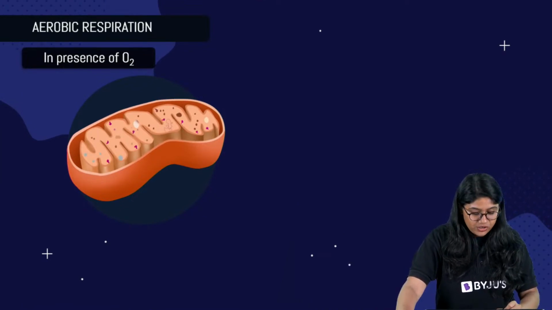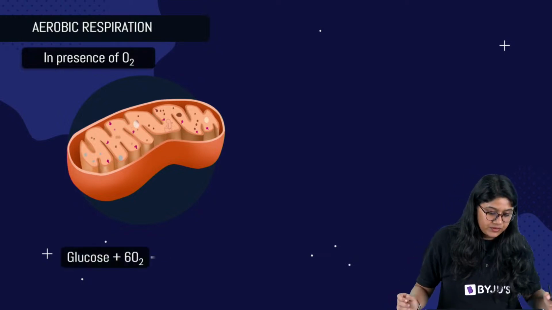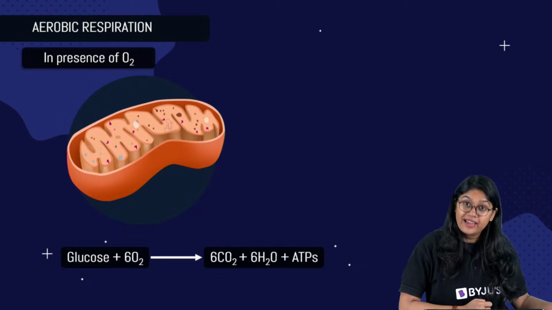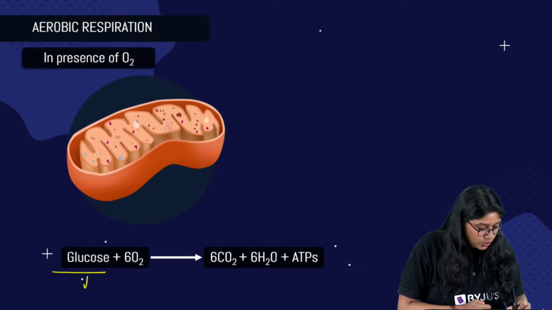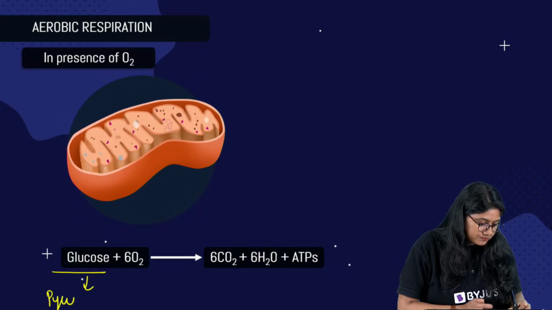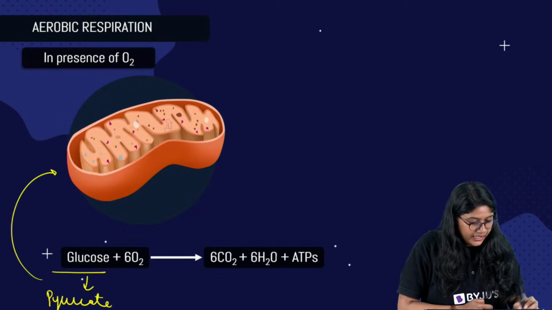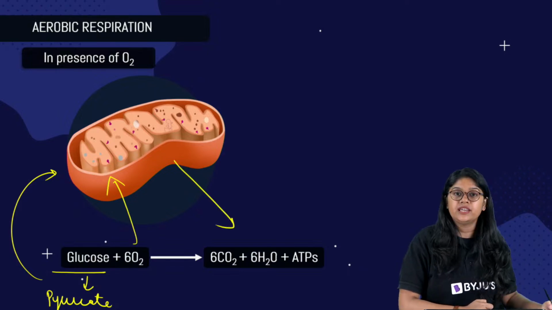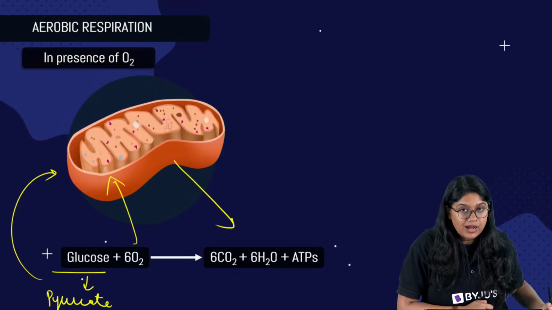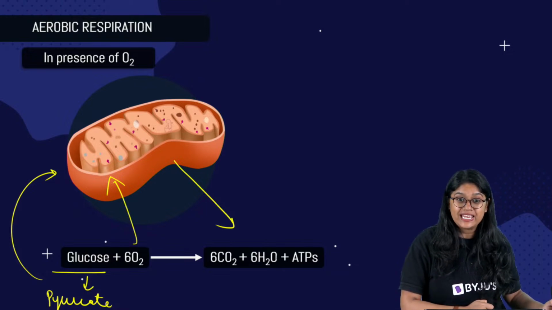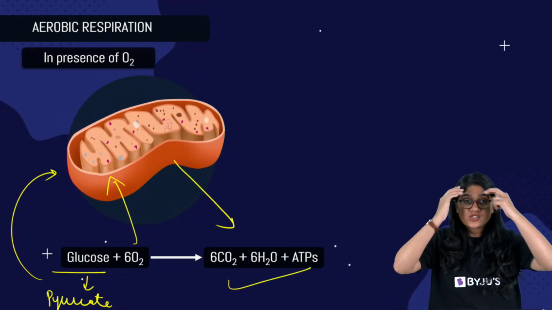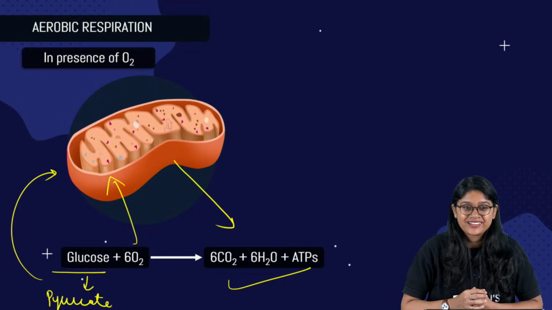Okay, chaliye. So let me quickly revise this: the glucose will be entering into the cytoplasm of the cell and we will see the breakdown of the glucose to pyruvate. The pyruvate will enter into the mitochondria along with the oxygen and we will see the formation of carbon dioxide, water and release of the ATP. Clear? Very good. Everyone, do remember this, it's super important.